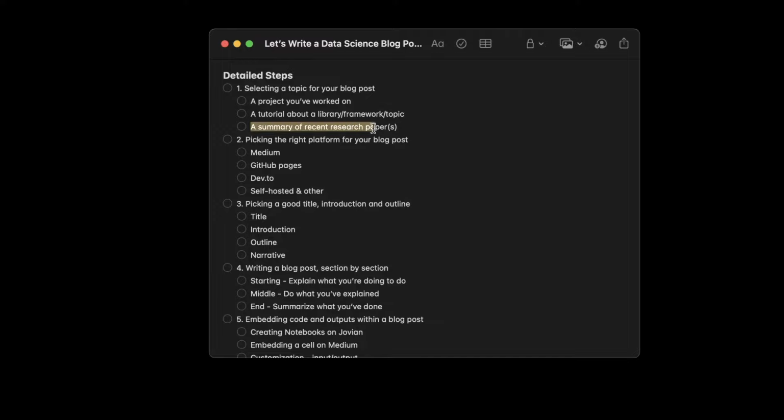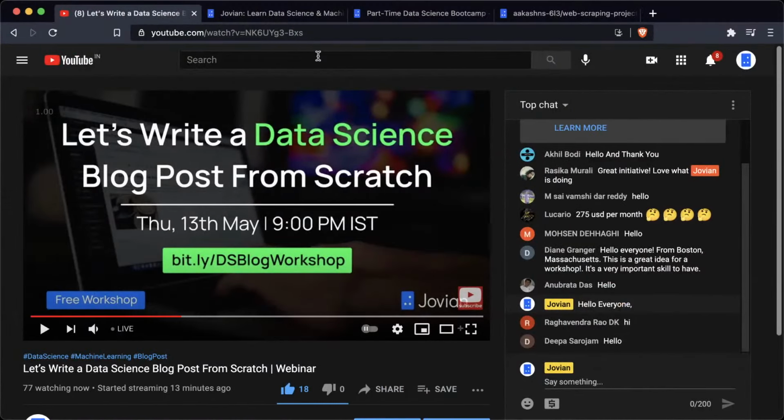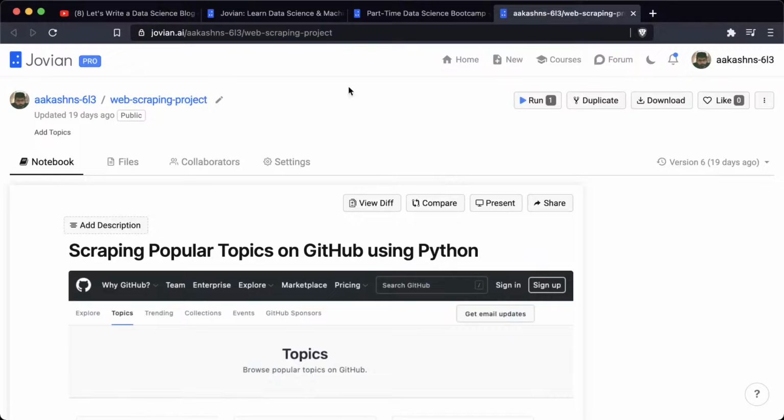And another kind of blog post is a summary of some recent research papers, or one or more papers, where you take a paper and break it down, maybe show how to code it. That's an interesting blog post. And another could be just a survey of some of the recent developments in a field like deep learning. Okay. So I would normally suggest doing a combination of the first two. And this brings us to the blog post that I will be working on today.